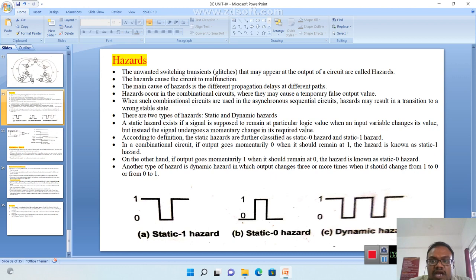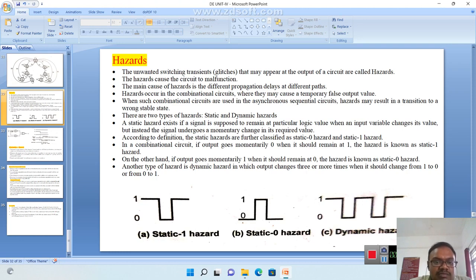It is a very important term. Mark it down. Define hazards: the unwanted switching transients or glitches that may appear at the output of a circuit are called hazards. Hazards cause the circuit to malfunction.